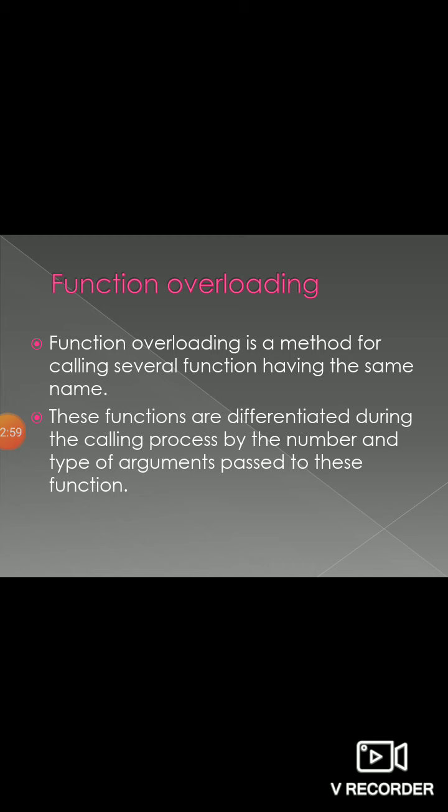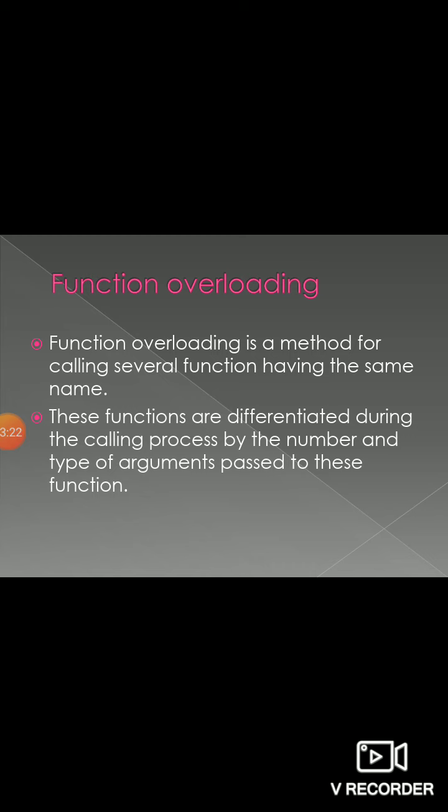So the situation where we use the same function name for multiple functions, but we have to differentiate the functions by their signature. Signature means the number of arguments or types of arguments.